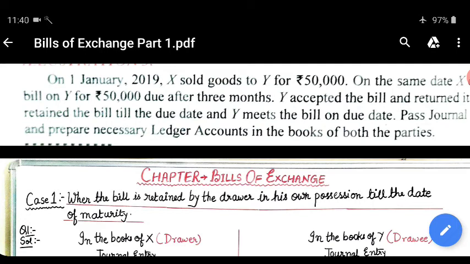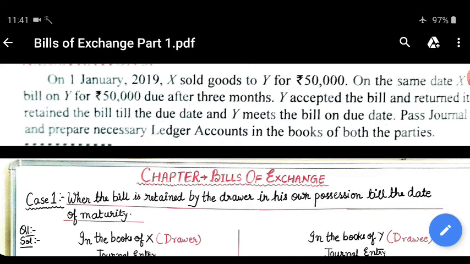Let us move on to the questions. So, first of all, we'll discuss case 1, that is when the bill is retained by the drawer in his own possession till the date of maturity.